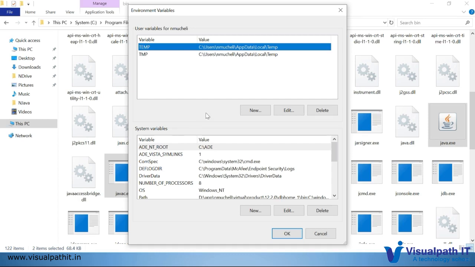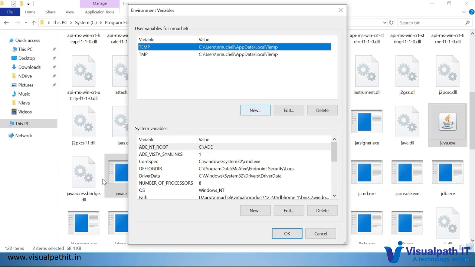For now, I'll be adding for my user alone. I won't be allowing other users to use Java commands, so for that reason I'm using this. And if everyone has to use it, then you can set it in the other section. There's no difference in the adding option, but functionality wise it will differ. Suppose some other user logs in, then I cannot use it if I add it here.